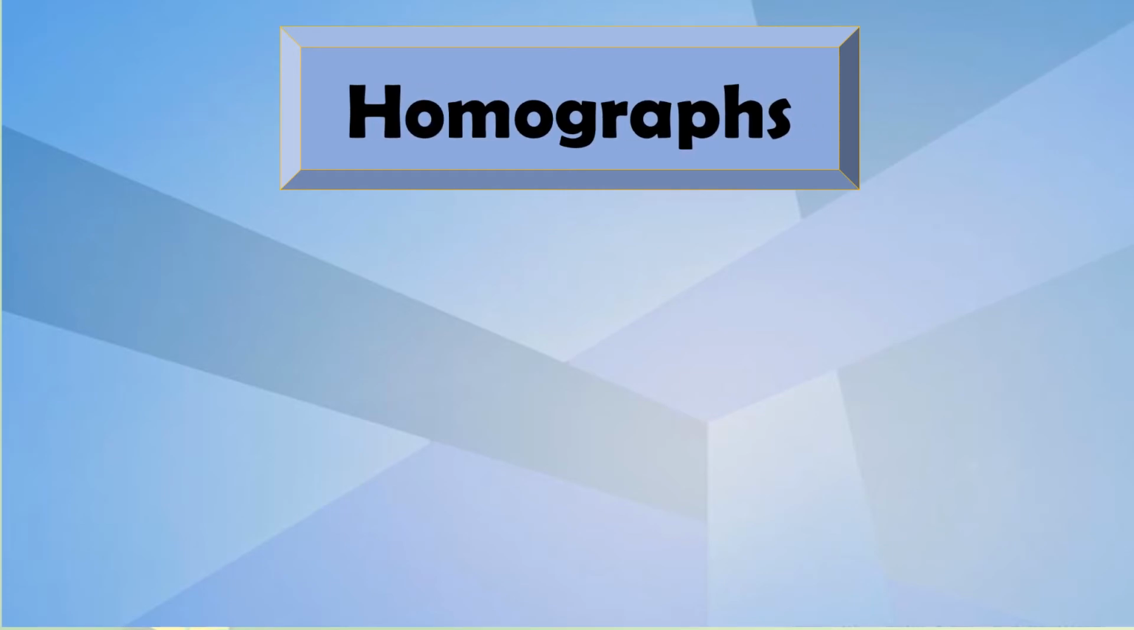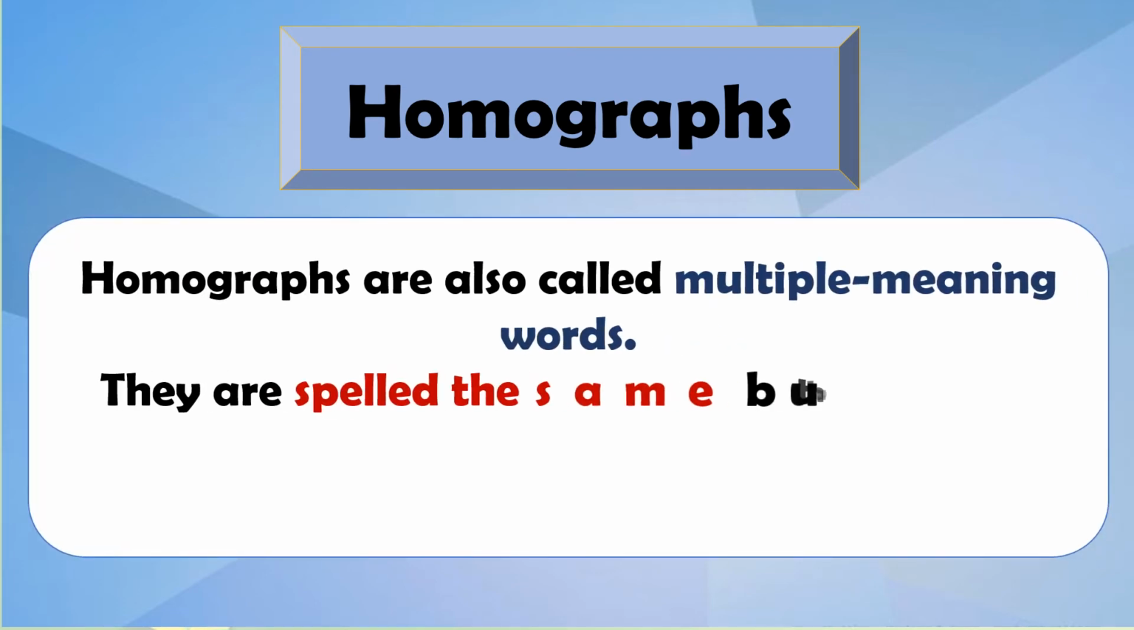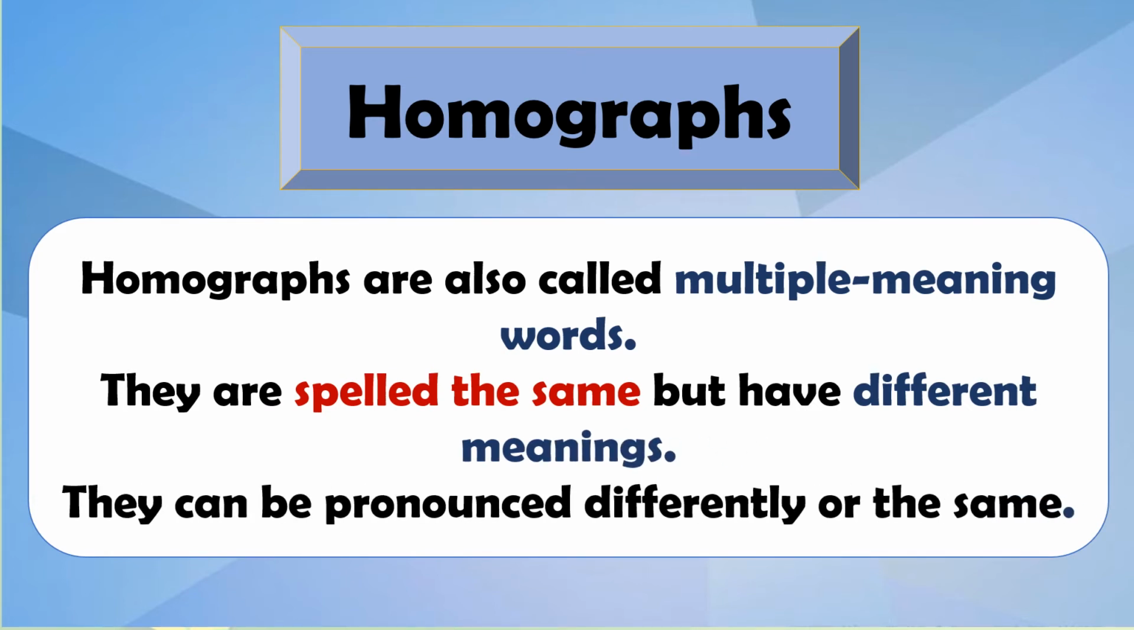So just now we have read some words. What are they? They are homographs. We have collected the information about the homophones. Then what are homographs? Just read it here. Homographs are also called multiple meaning words, and they are spelled the same but have different meanings. The third thing is that they can be pronounced differently or the same. We will see one by one.